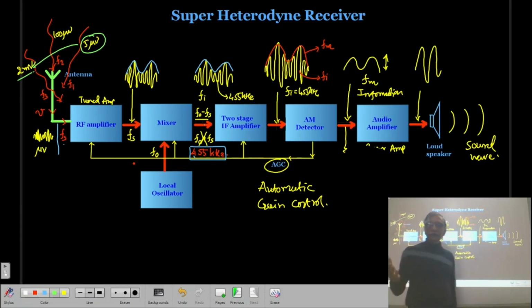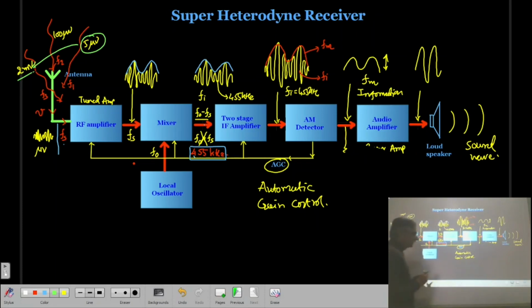So when we change the station, the intensity of the sound is going to vary. If you want to keep a constant intensity of the sound, the gain of the amplifier has to remain constant.